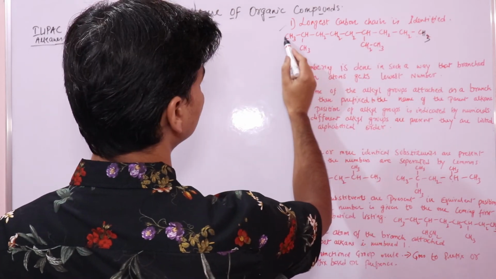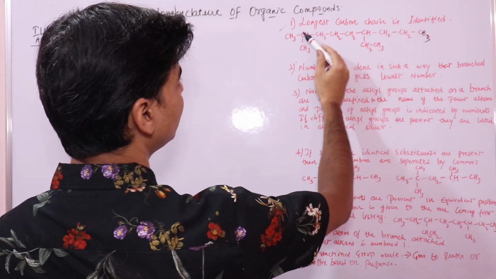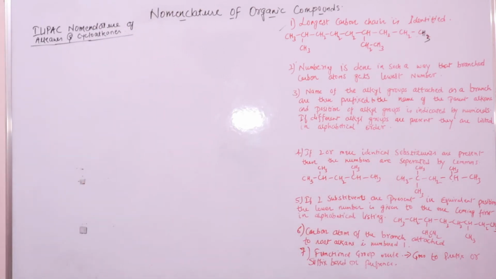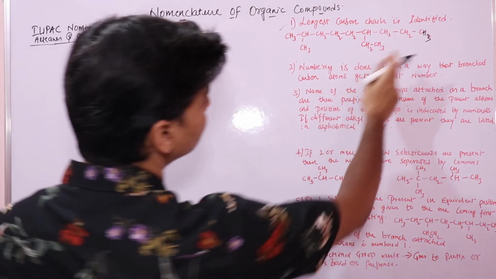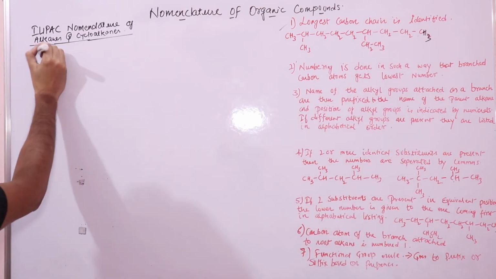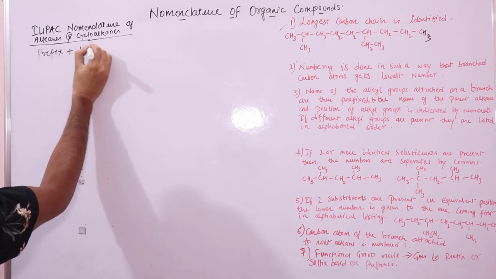Now if I go like this, 1, 2, 3, 3 carbon atoms. If I go like this, 1, 2, 3, 4, 5, 6, 7, 8, 9, right? So you will look at the straight chain, the longest chain, which has 9 carbon atoms in this case, right? In this compound, the longest chain is this chain, right? So we'll be looking at the rules that we studied in the previous video lecture.